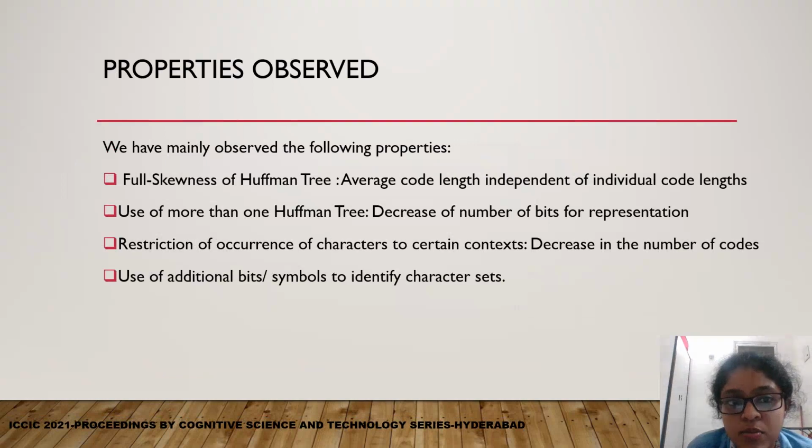Mostly it is observed that due to some distinct features of Huffman trees, they can be used very efficiently in data compression techniques. Fully skewed Huffman trees can result in average code length independent of individual code lengths. Use of more than one Huffman tree can decrease the number of bits used for representation. Restriction of occurrence of characters to certain contexts results in a decrease in the number of codes, and moreover additional bits or symbols are used to identify various character sets.